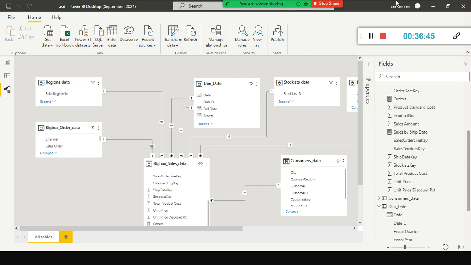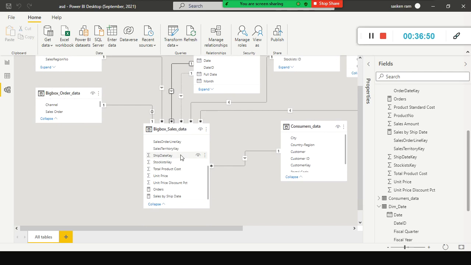For example, I want to do slicing and dicing on my order date. I want to see the sale amount by order date, right?